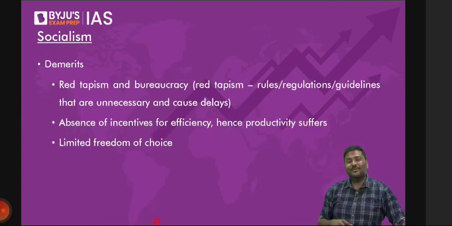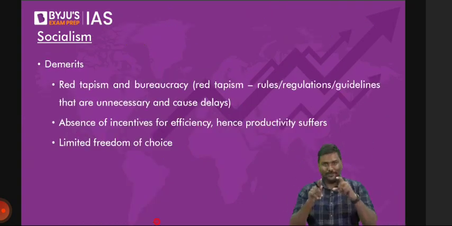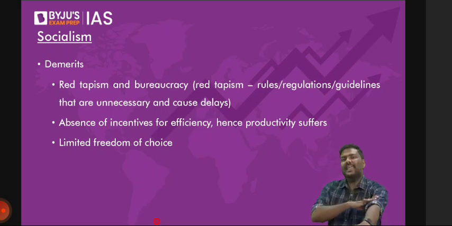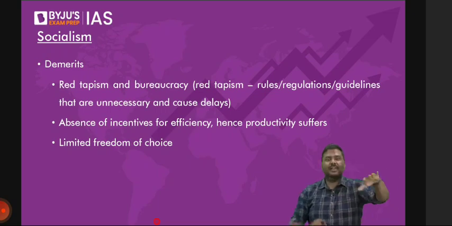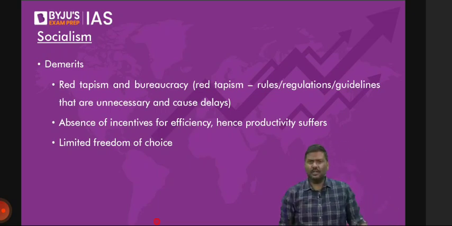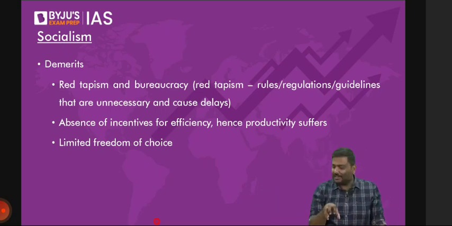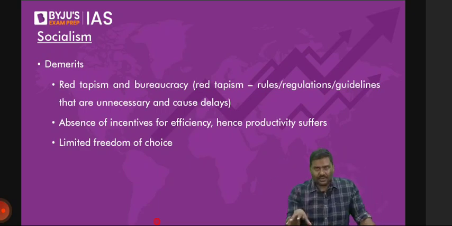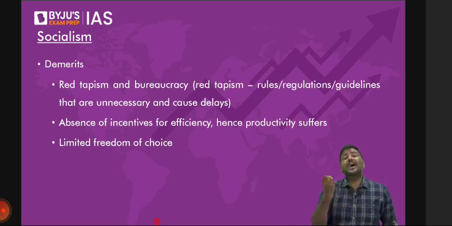Now some of you are worried: sir, if liquor is so bad, why is the government promoting it? One, government doesn't promote it. Be very careful. Government doesn't promote liquor consumption. Can you show me any advertisement done by the government? Can you show me anywhere the government minister says, drink as much as you want? Absolutely no. The government allows the production and sale of liquor because government will collect a lot of tax revenues. Simple.